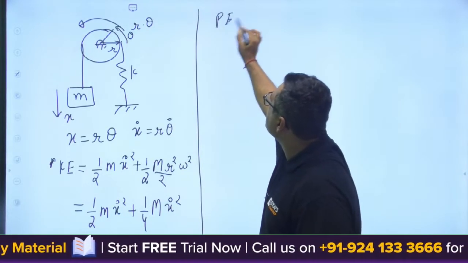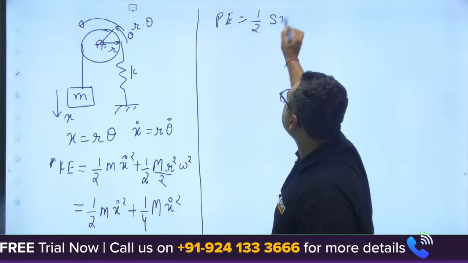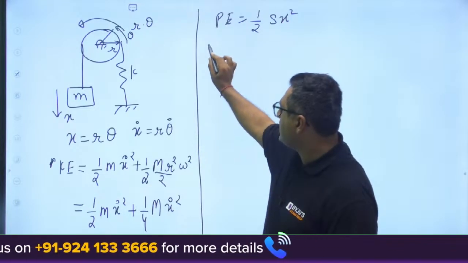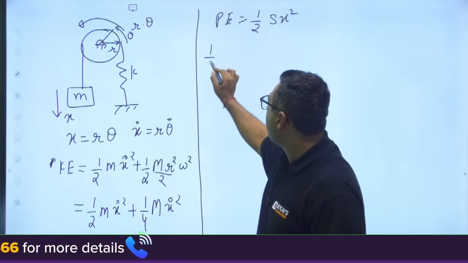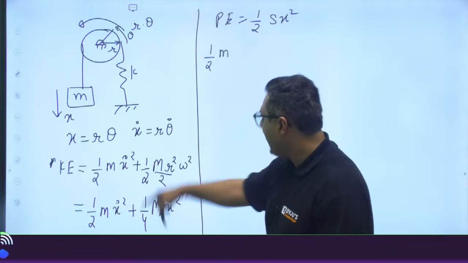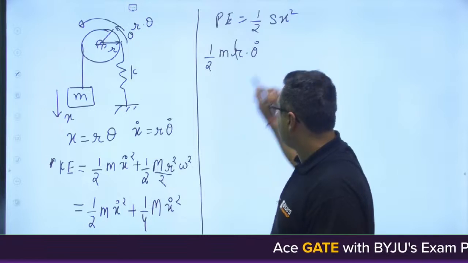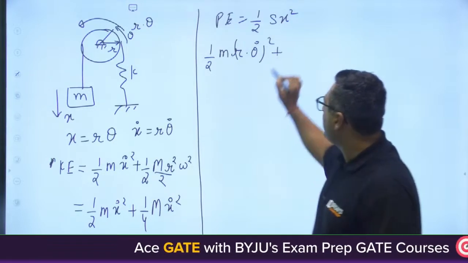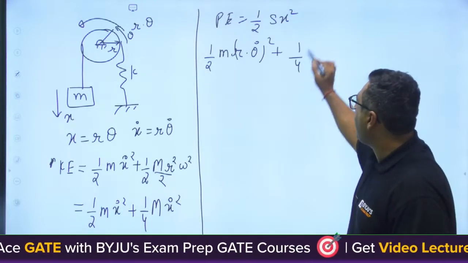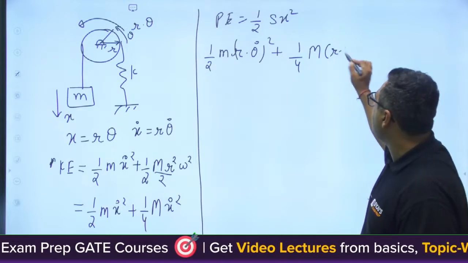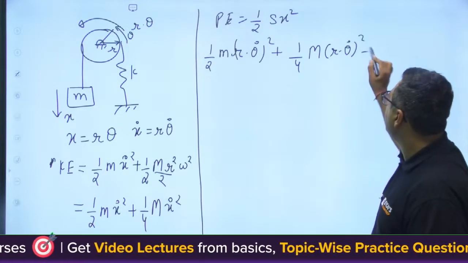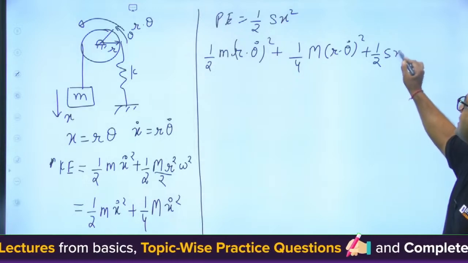Potential energy is half Sx square. So we can write this equation as 1 by 2 m, x dot is r into theta dot, square, plus 1 by 4 M r into theta dot square plus 1 by 2 S x square.